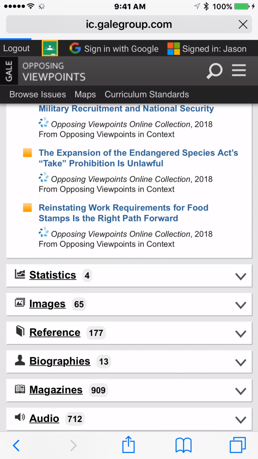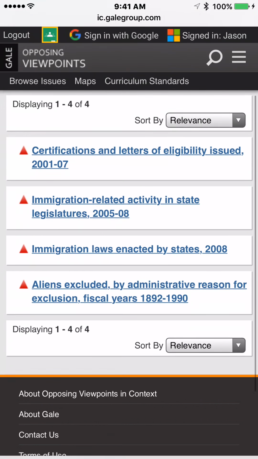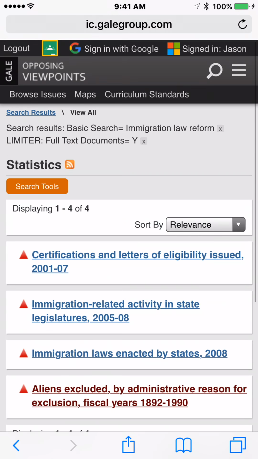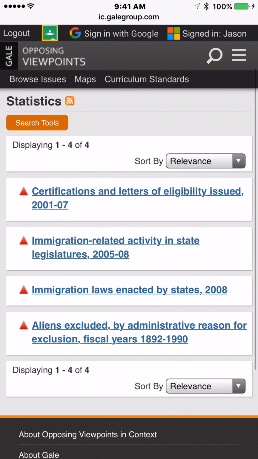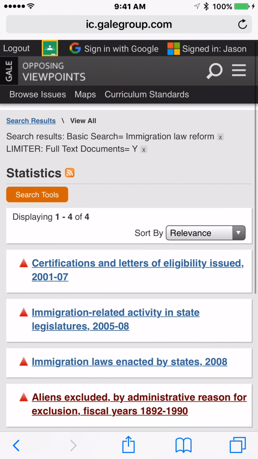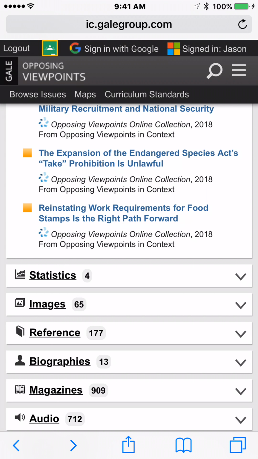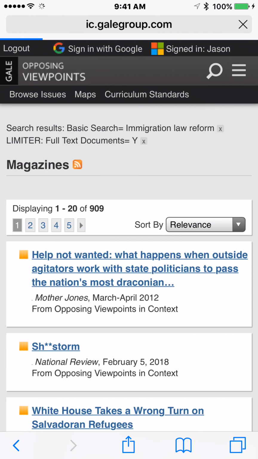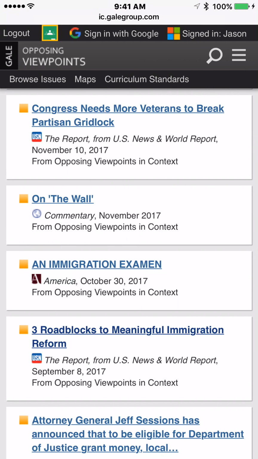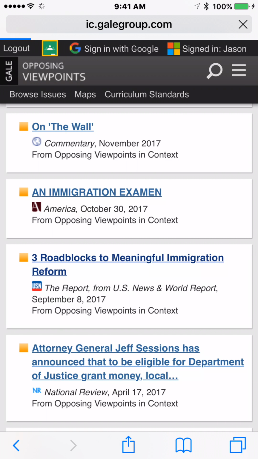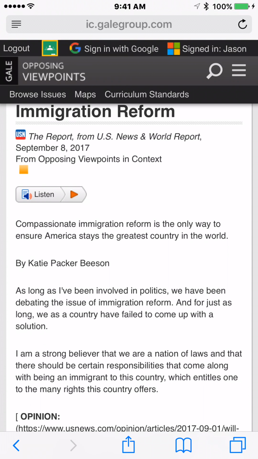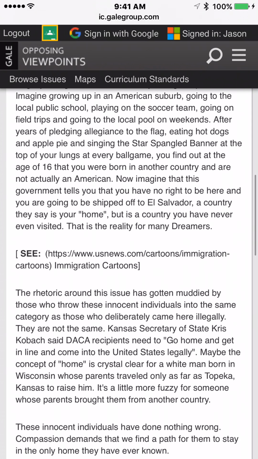Magazines. And you know what? If the highlighting's off, whatever. We already showed you how to do it once. It's just a reminder for you to be careful of what you're clicking. Where are we at? Statistics. Yeah, it's not what we wanted. Magazines. The 3 roadblocks. I did like that quote though. It would work very nicely if the note I would have typed on that wasn't there.